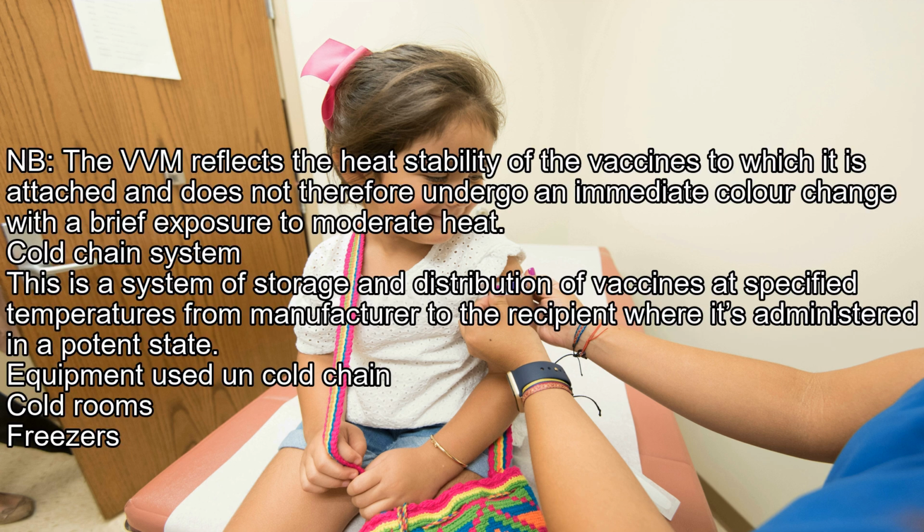NB. The VVM reflects the heat stability of the vaccines to which it is attached and does not therefore undergo an immediate color change with a brief exposure to moderate heat. Cold chain system. This is a system of storage and distribution of vaccines at specified temperatures from manufacturer to the recipient where it's administered in a potent state.